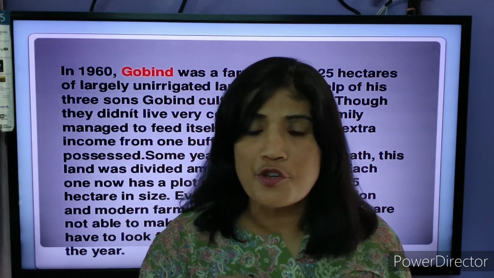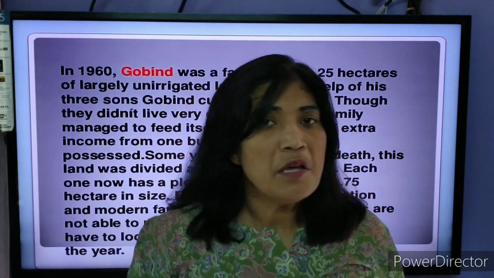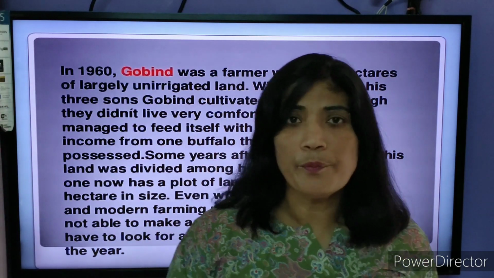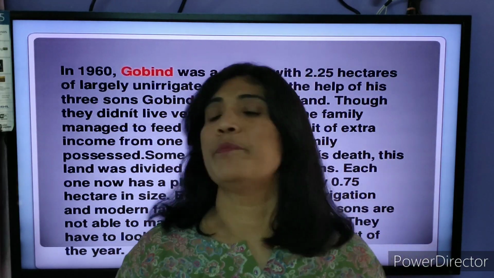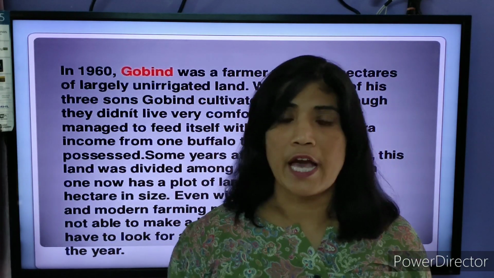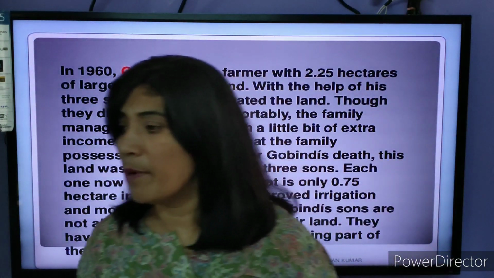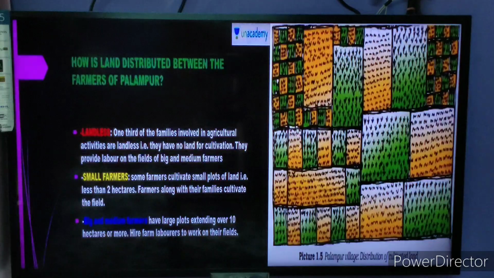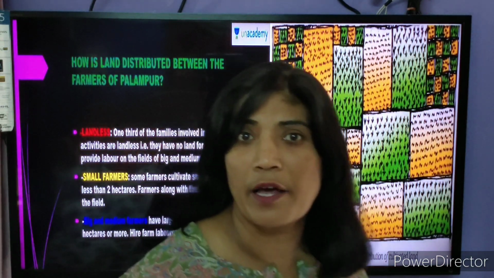Definitely production would also reduce. Modern farming inputs he cannot use. Tractors he cannot use, because the size of the land is very small. So this is one of the basic problems that we have in India: right to inheritance. When property gets divided, land gets divided among the people. Okay. So students, in the next slide you can see what types of farmers we have.